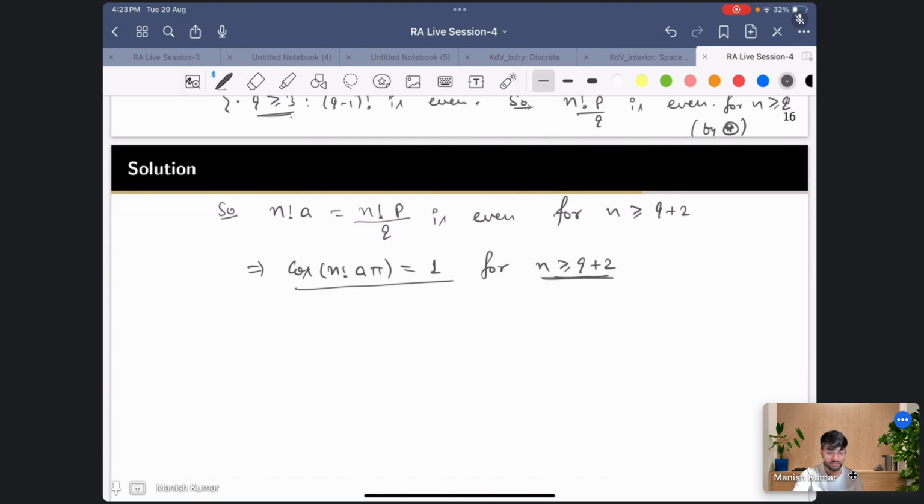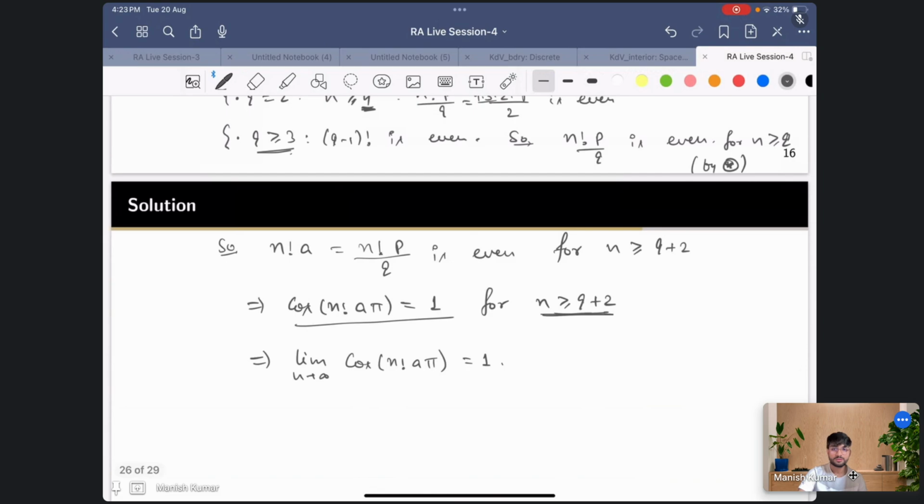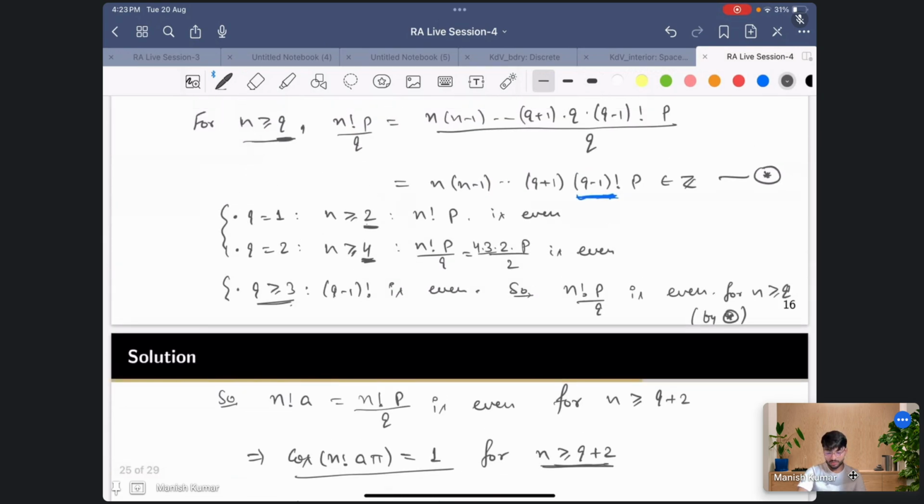So this tells me that the limit as n tends to infinity of cos(n! a pi) is equal to 1. Is this clear?